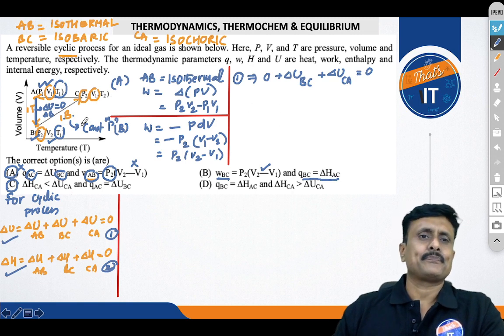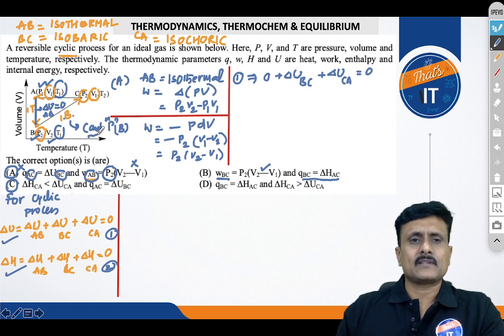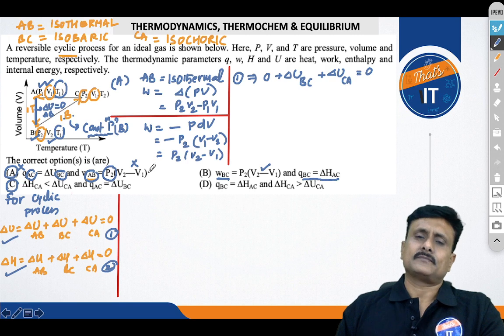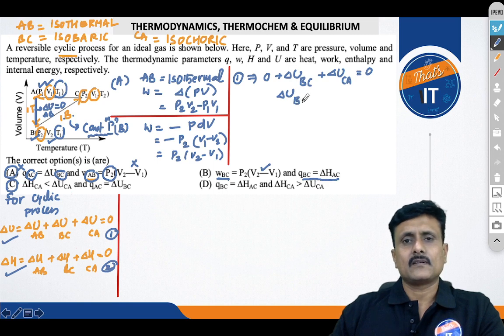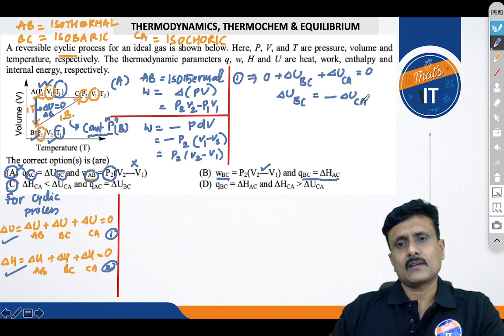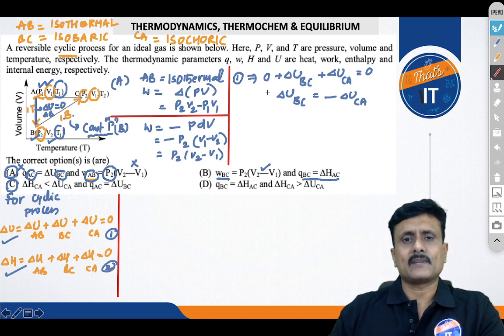BC, isn't it? Isobaric, where pressure is constant. You can see that delta U of BC equal to minus of delta U of CA. So I'll keep it aside. Now I got this expression which I will be using accordingly as per my needs.